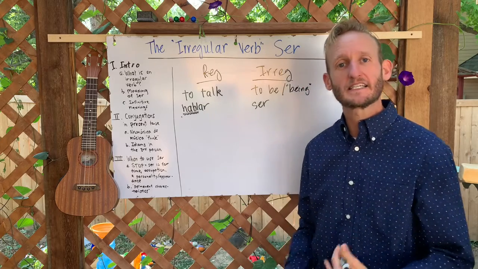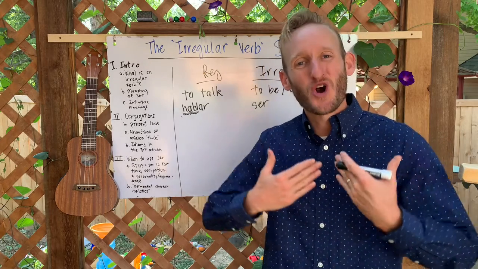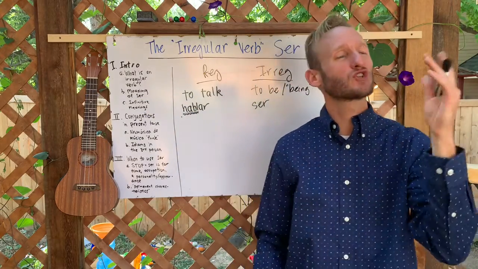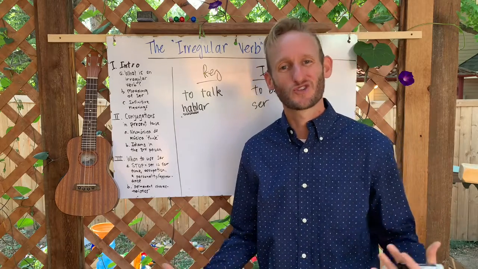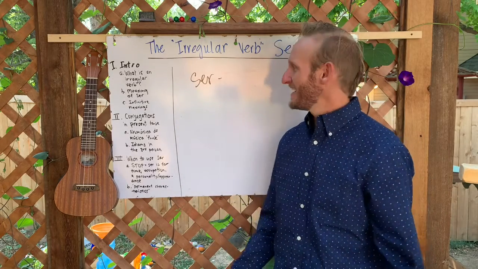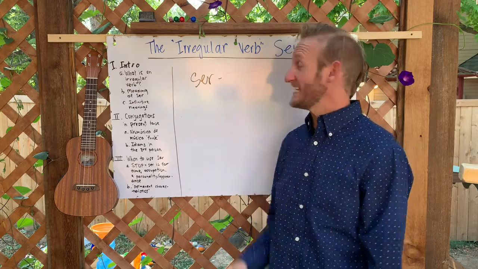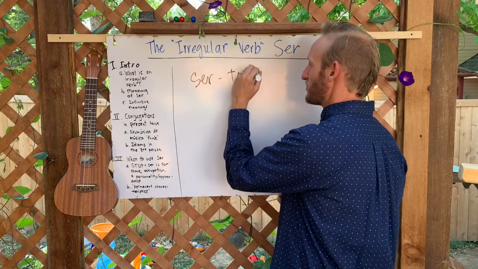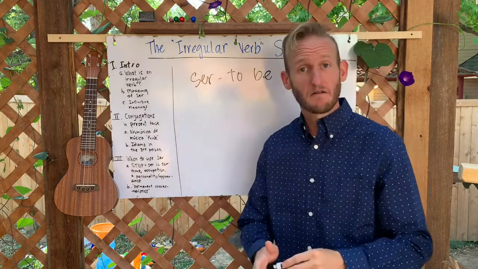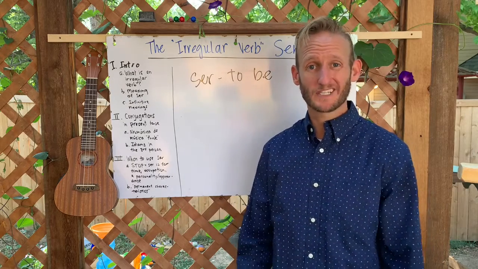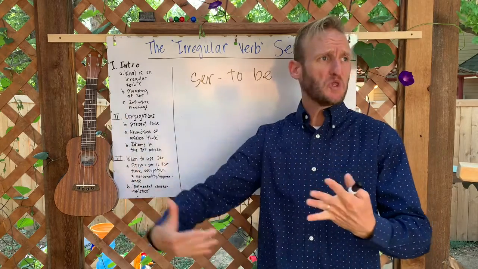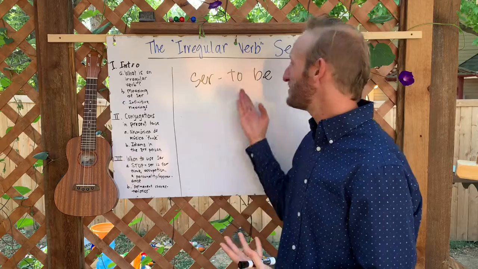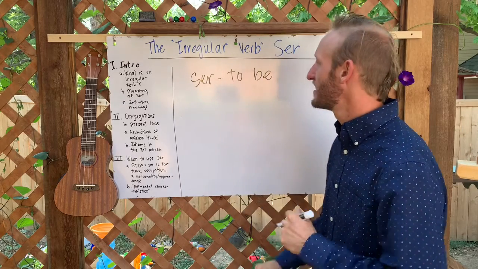And ser is the same way in the present tense, as in yo soy, tú eres, ella es, nosotros somos, vosotros sois, ellas son. Now, ser has a number of meanings in its infinitive unconjugated form. So of course, the first one I mentioned was to be. I'll give you the famous Hamlet quote in Spanish. Ser o no ser, esa es la pregunta. To be or not to be, that is the question.